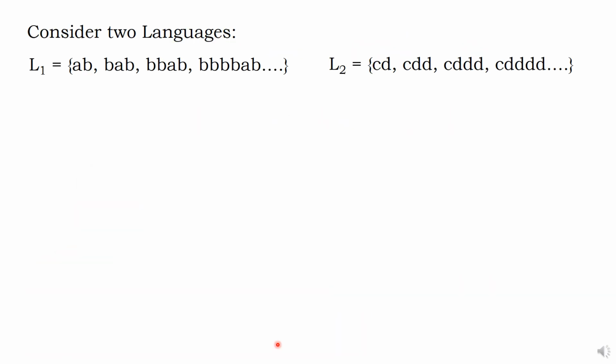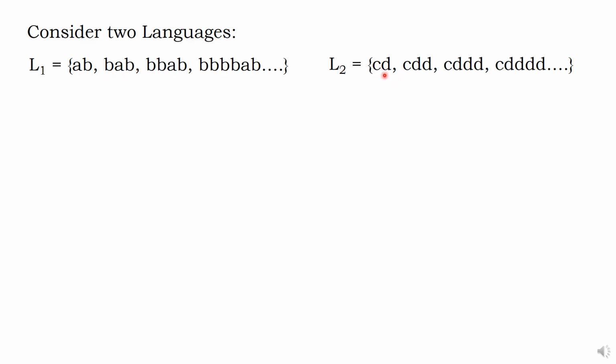Before entering into the property, I want to give some introduction about the need for this property, because property-wise there is nothing, just very simple statements, but you may have a doubt why we need this. Consider two languages, L1 and L2. Have a look at this language: AB at the end, which means ending with AB, starting with any number of B's. Am I right?